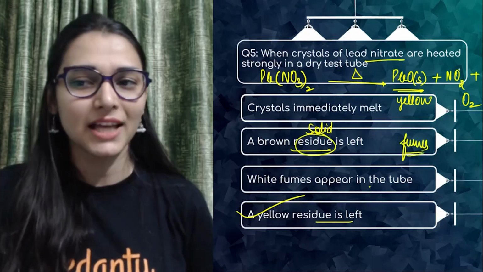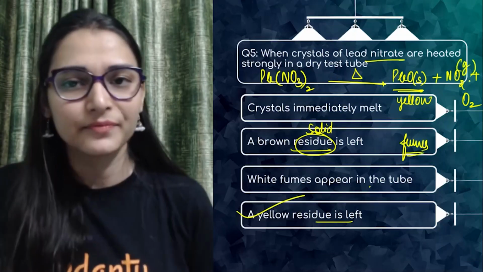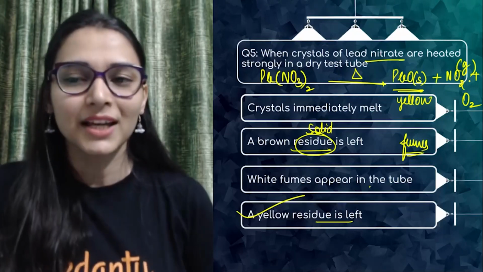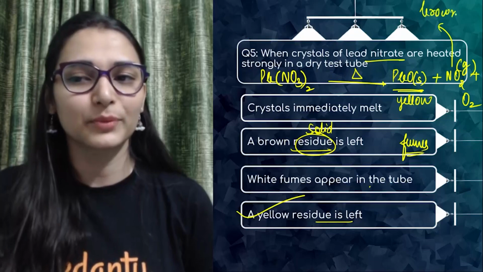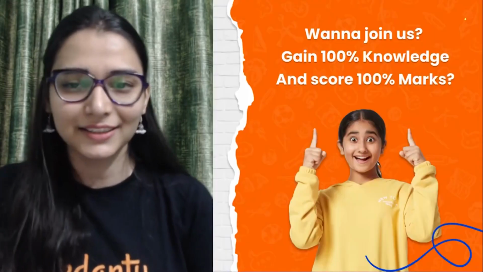There is a difference. When we write residue, that means we are talking about a solid. When we write fumes, that means we are talking about some gas. So brown colored fumes of nitrogen dioxide will be evolved. That is the complete observation. Okay, you can do it easily.